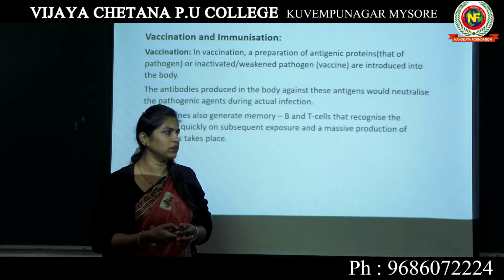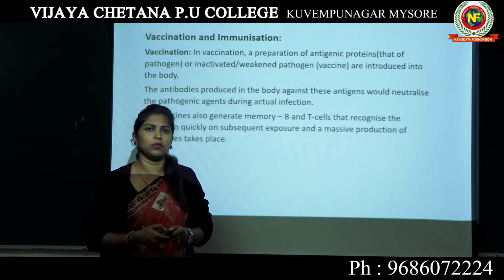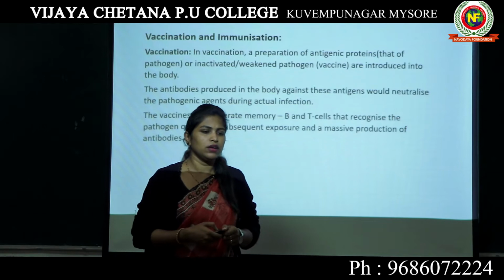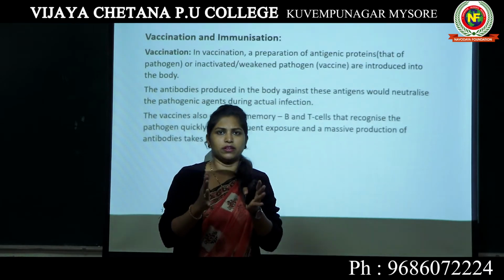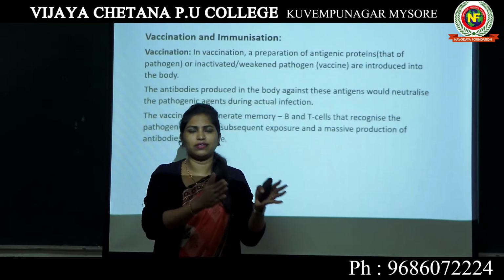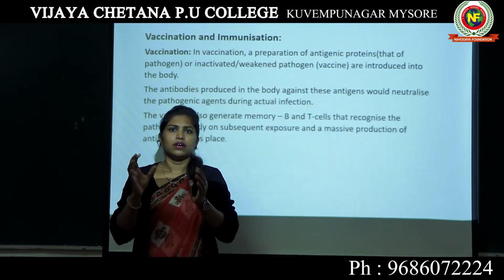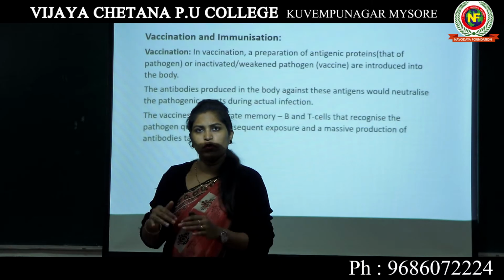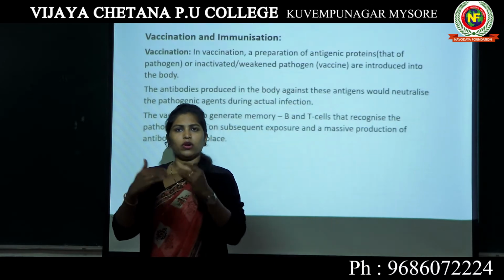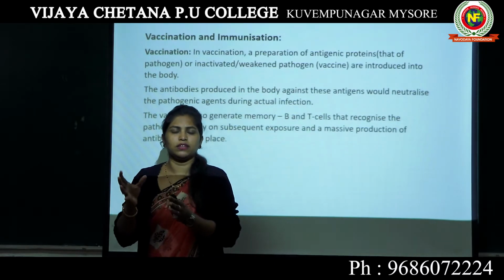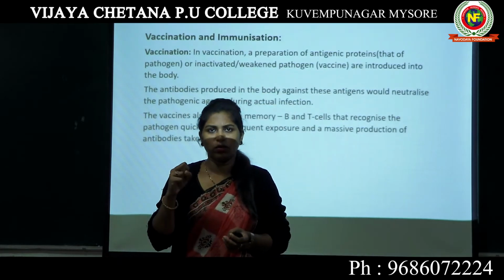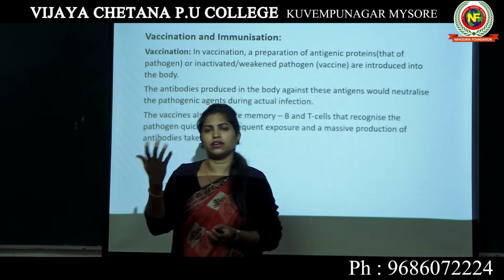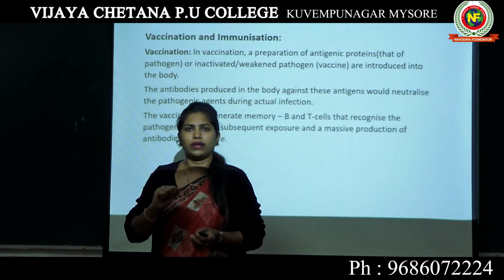Now, in order to avoid this polio disease, caused by the polio virus, what scientists have done is, they were conducting a study on this polio virus.